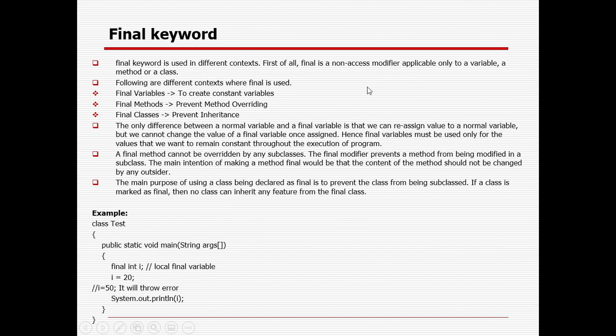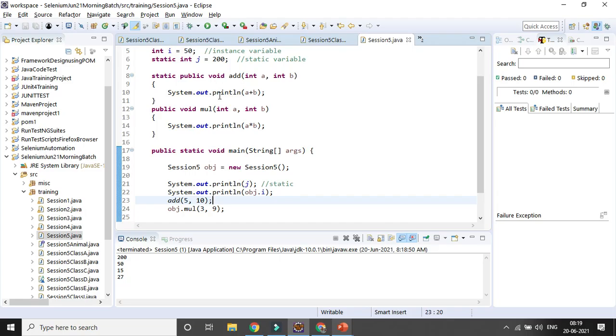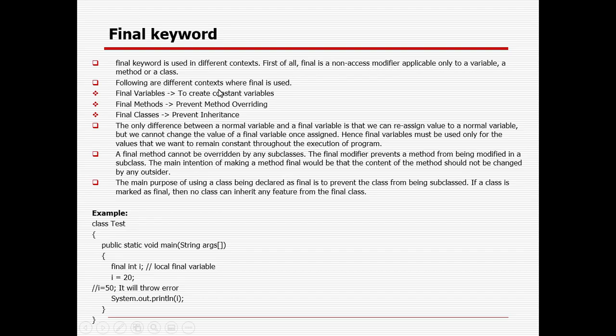Then the final keyword. The final keyword is used in different contexts. First of all, final is a non-access modifier. As you already know, public is the access modifier, and static or final is a non-access modifier. Void is the return type, and this is the main method. A non-access modifier is applicable only to a variable, a method, or a class. Following are the different contexts where final is used.